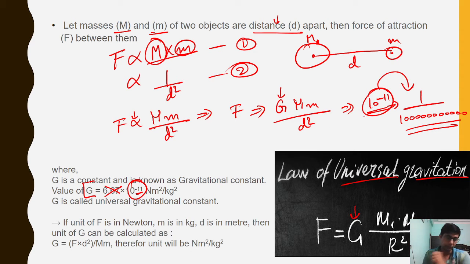Okay, so that's why we are not attracting each other, because this value is so big that if we want to attract each other, we must have a mass like the Earth. We must attain a mass like the Earth.